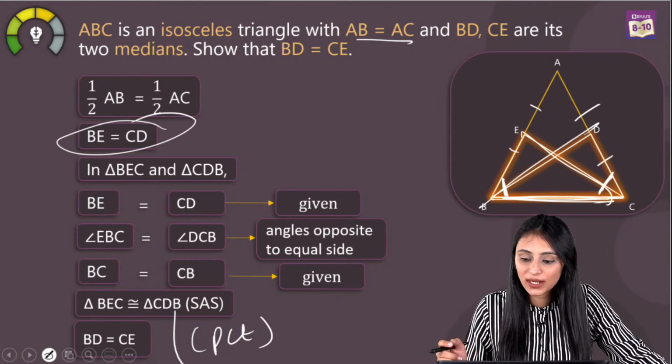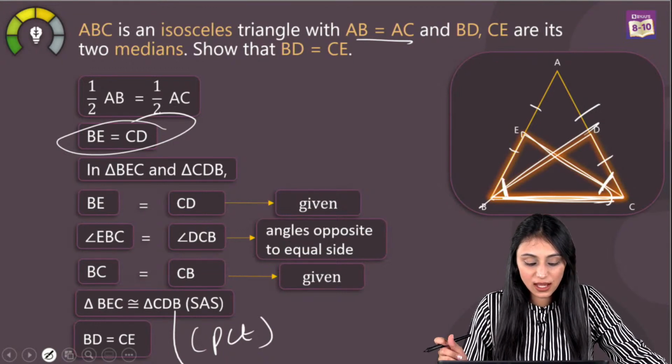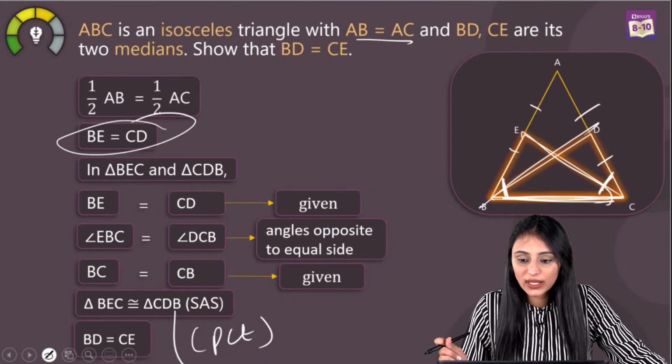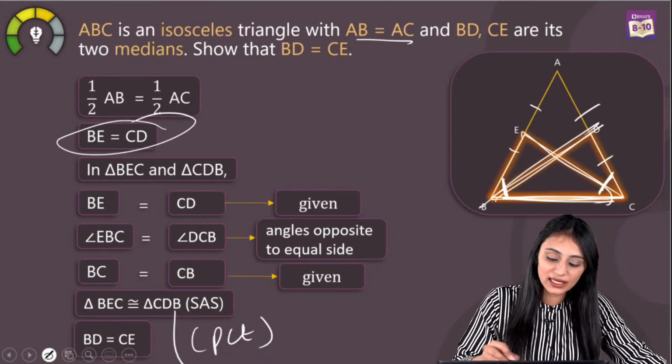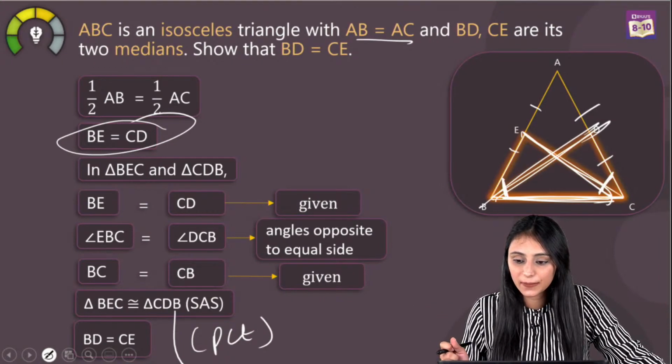Deepak, two sides are equal in an isosceles triangle. Yes, absolutely, two sides are equal. And these triangles are congruent by SAS, not SSS. We cannot use the SSS rule because BD and CE are not equal yet. We have to prove them equal. So we cannot use this.